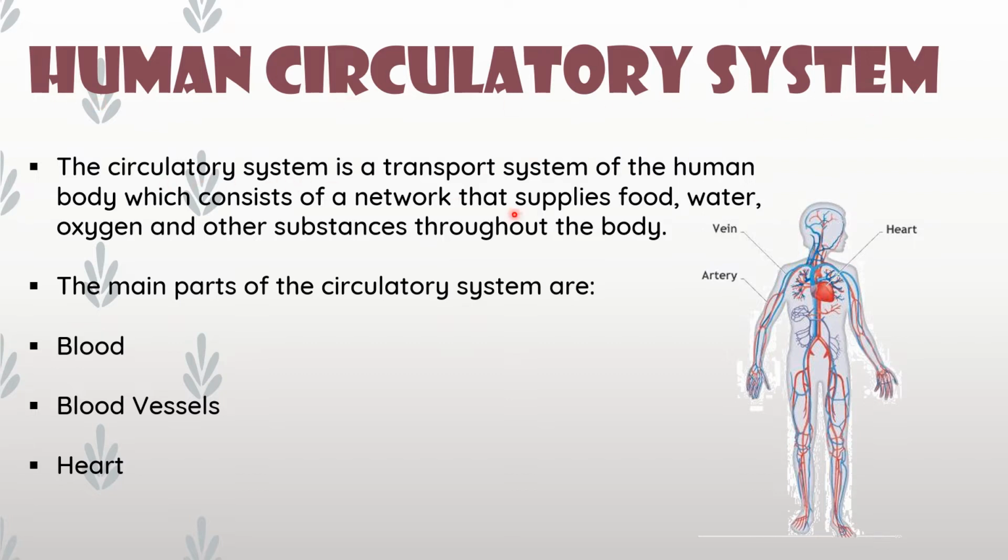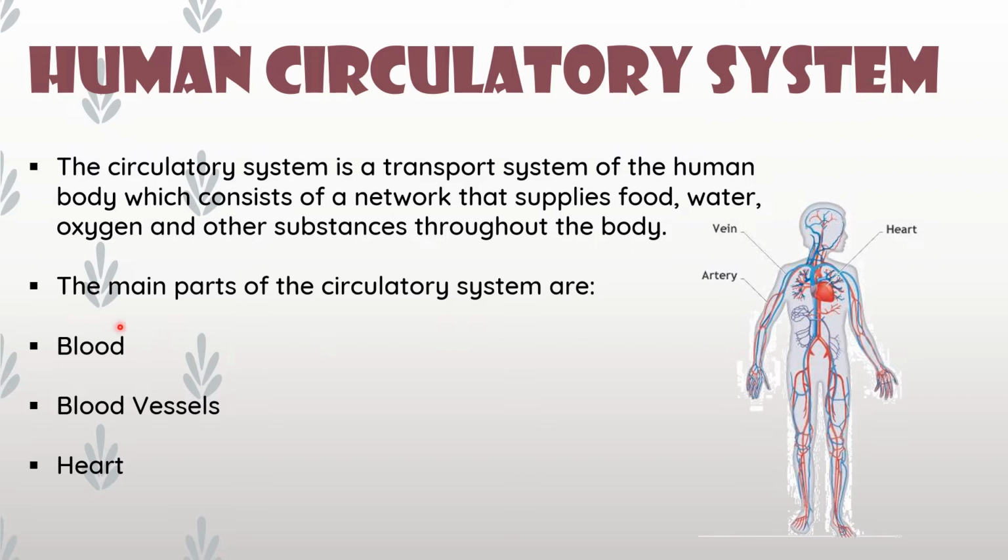So I will read this sentence once again. The circulatory system is a transport system of the human body which consists of a network that supplies food, water, oxygen and other substances throughout the body. So that is a network system. Here you can see many vessels, tube-like structures, throughout the body. Through these tubes, these essential things pass.